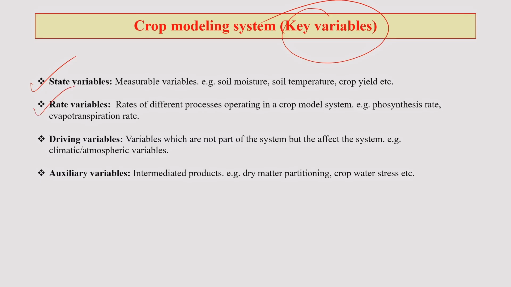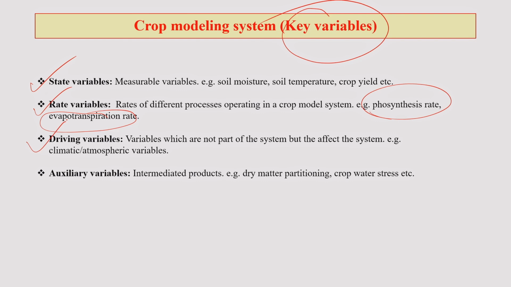Next is rate variables, the rates of different processes which are operating in a crop model system. Whatever is being operated in a crop model system is actually trying to mimic what is happening in nature with regard to the soil and plant system. Those are, of course, photosynthesis, evapotranspiration and many others, nutrient exchange also. These are process based variables, which we call rate variables.